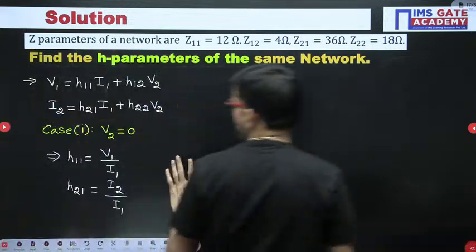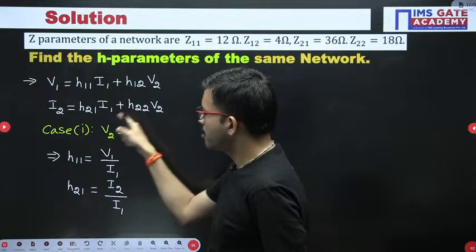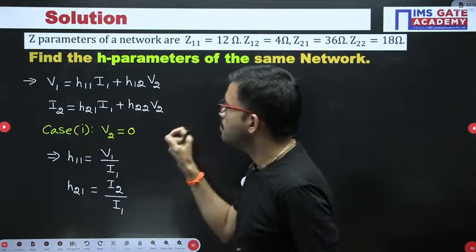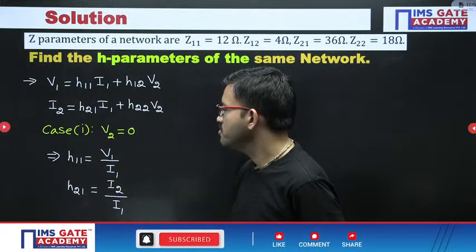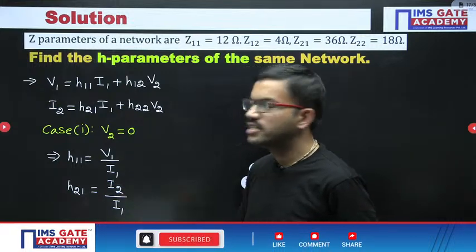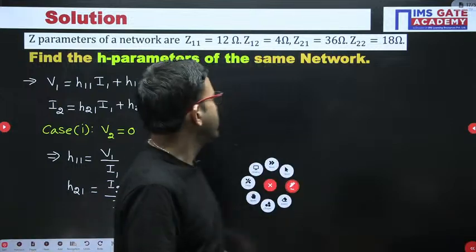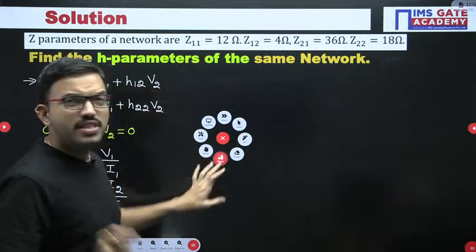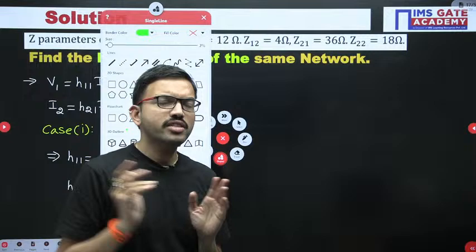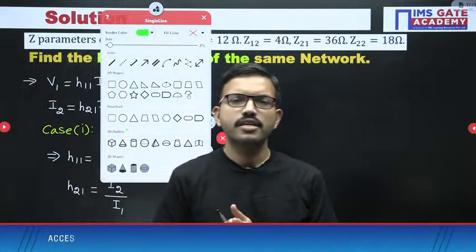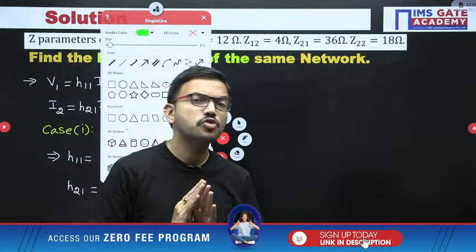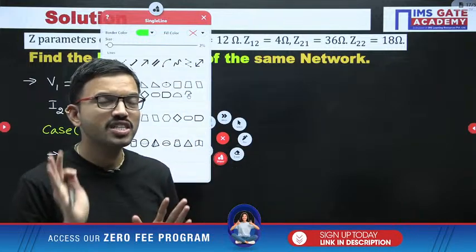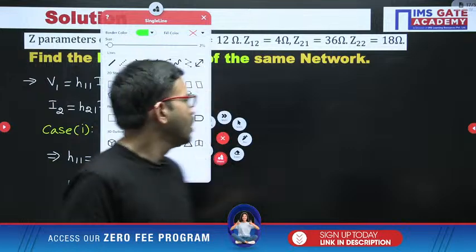First of all, our objective is to make V2 0. With the help of that, the ratio of V1 and I1 gives H11, and the ratio of I2 and I1 gives H21. Now, from the GATE exam point of view, for the 2-port network parameters, the conversion formulas from one set of parameters to another need not be memorized.